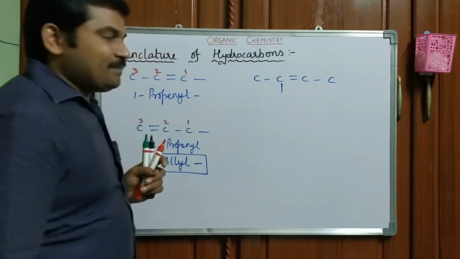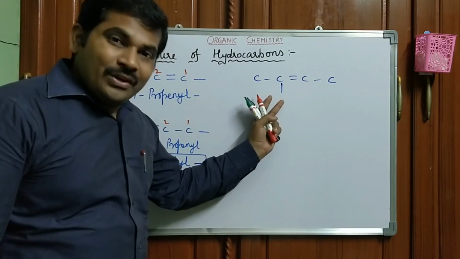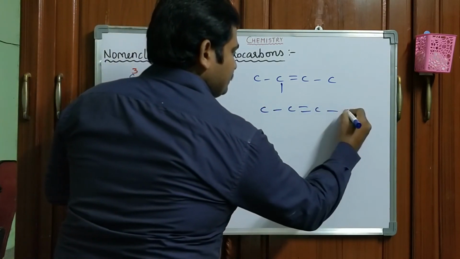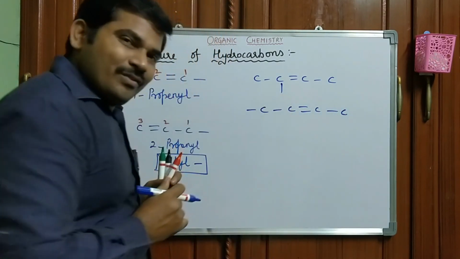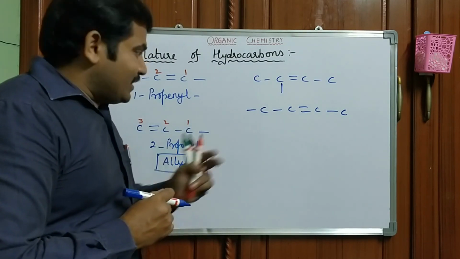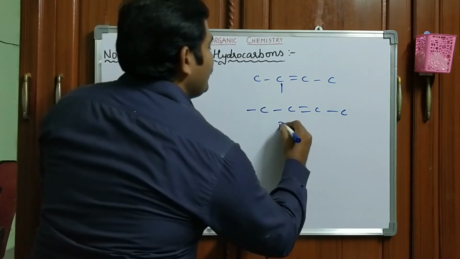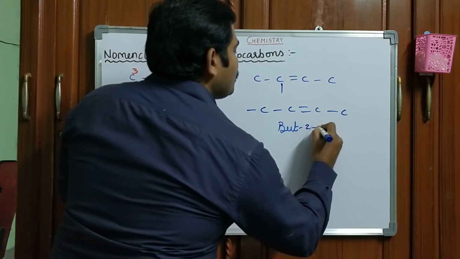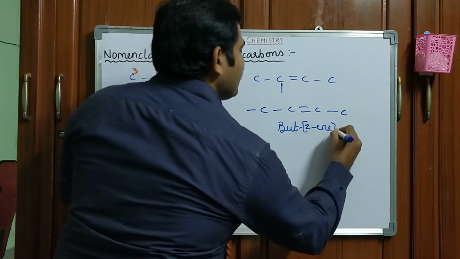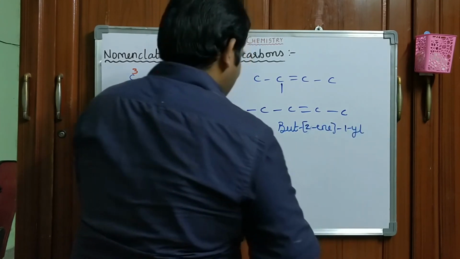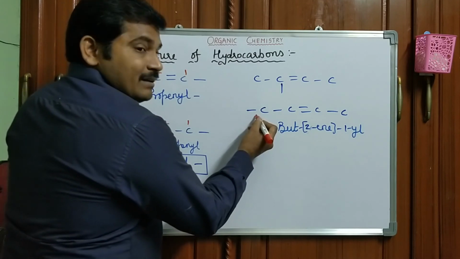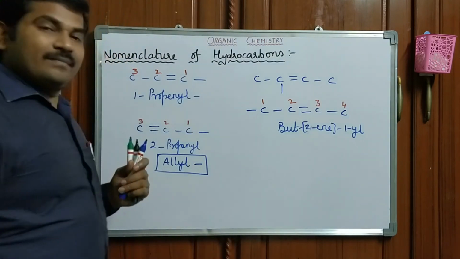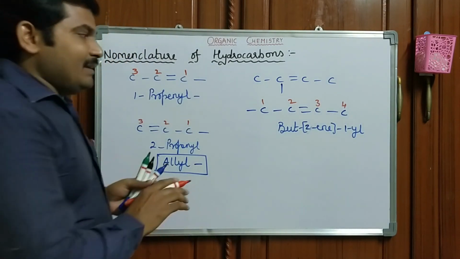Now you tell me, 2-butenyl. But-2-ene, 1-yl. With the substitution, you have to start the numbering from there only. Okay. Next.